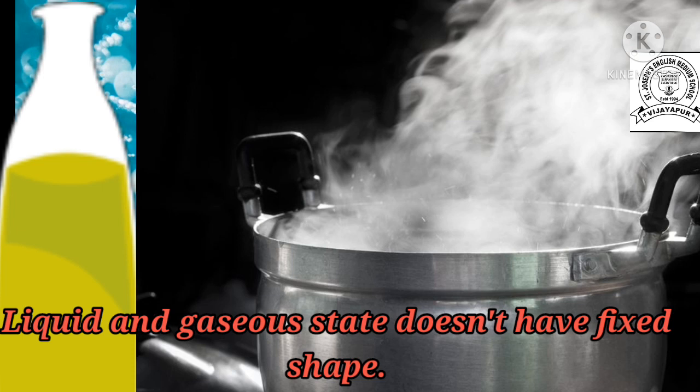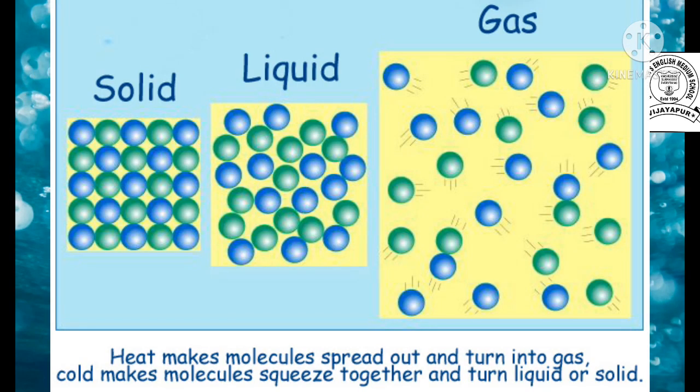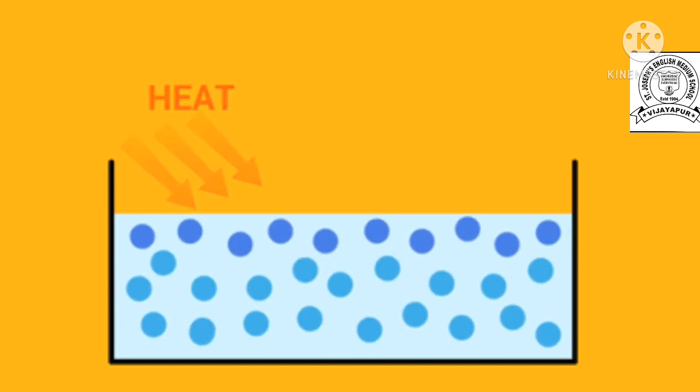Now why does this happen? Anyone know? Children, listen. In liquids and gases, the molecules are not tightly packed together. They are very far away from each other. That's why they do not have a fixed shape. But in the solid state, the molecules are very tightly packed, so solid water has a fixed shape.